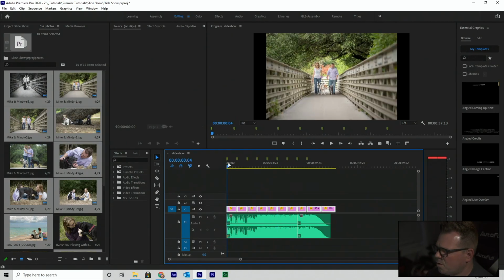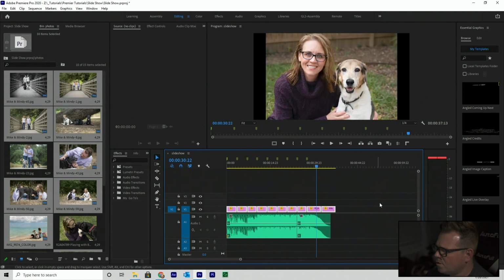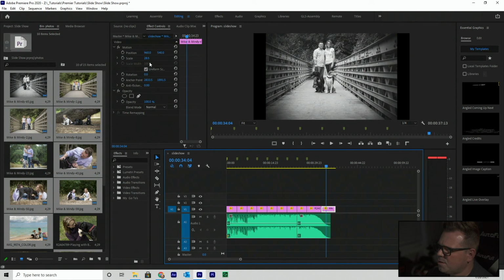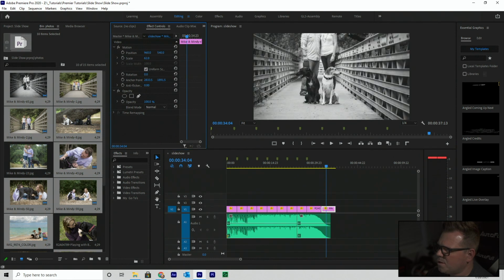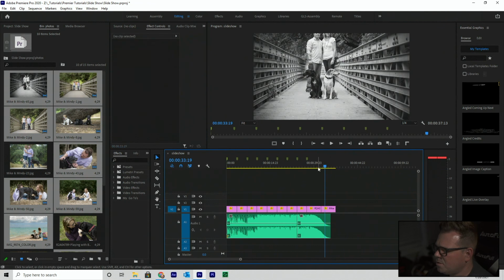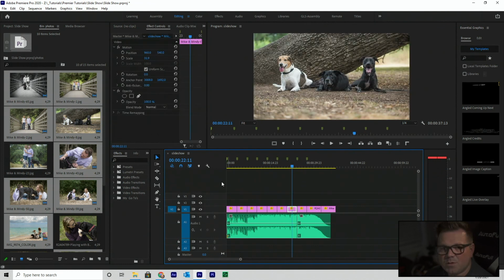So now they all fit within the image. Let's see if we can scale. See, it's at 28%. Let's see if I can scale it down even further, but that will be in the next lesson. We'll add a couple different things, animate, and then we'll clean this up and kick this out as a very quick and simple slideshow. I'll see you in the next video.